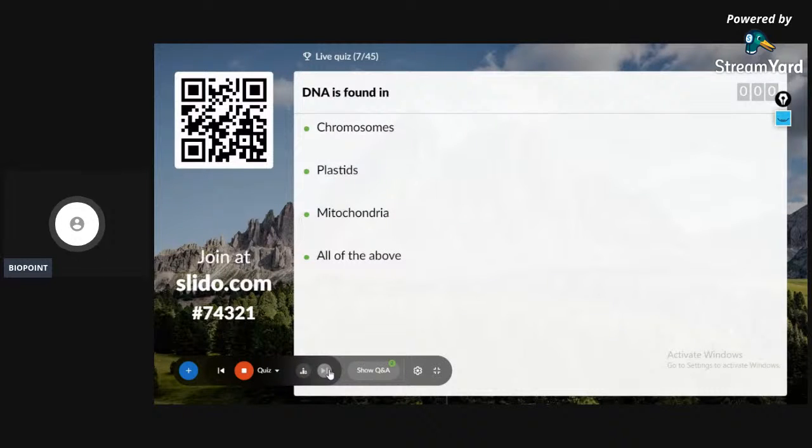DNA is found in option A, chromosome; B, plastid; C, mitochondria; D, all of the above.